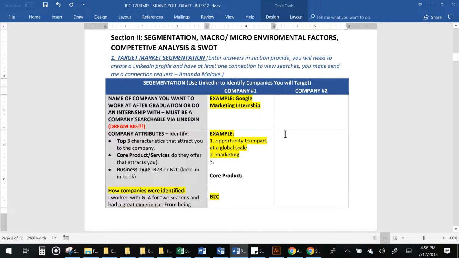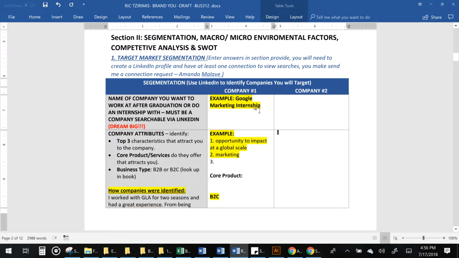I've had lots of students get really great internships, really great job offers here in Hawaii and on the mainland through the LinkedIn profile. I can't stress to you enough how important it is to go through this exercise.